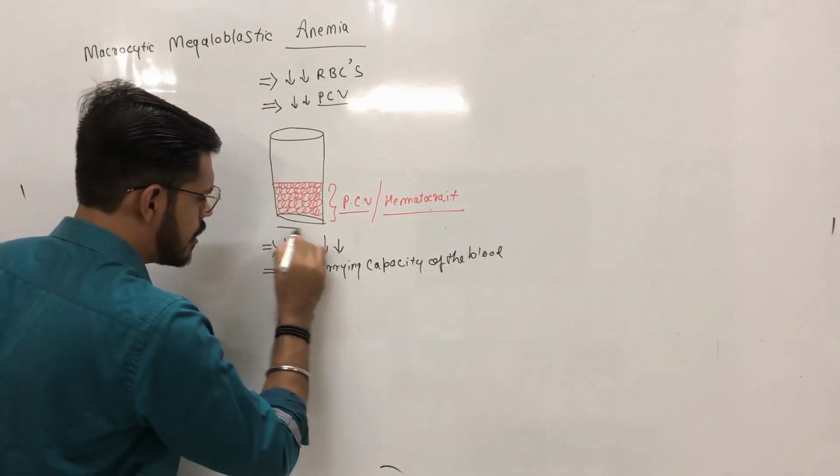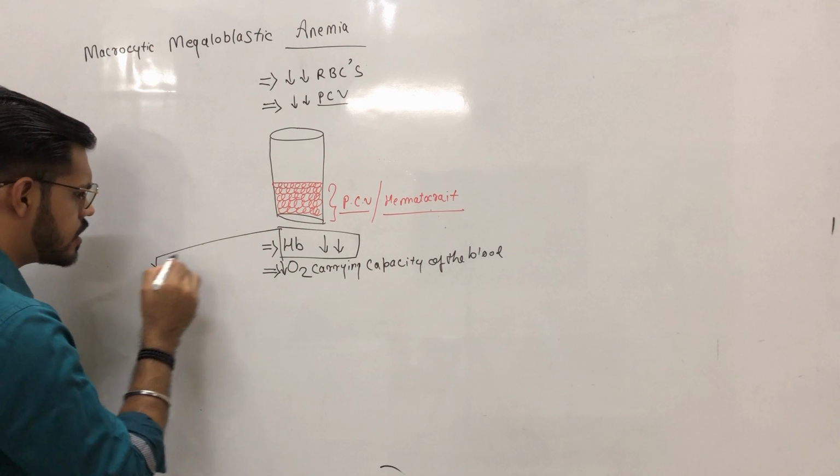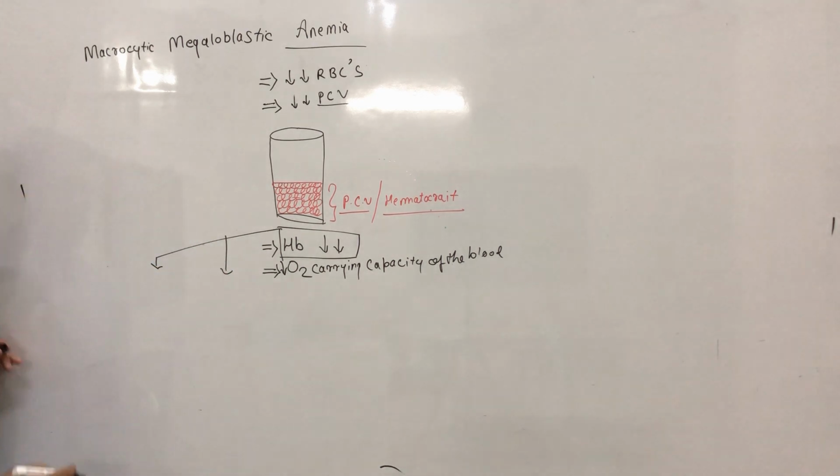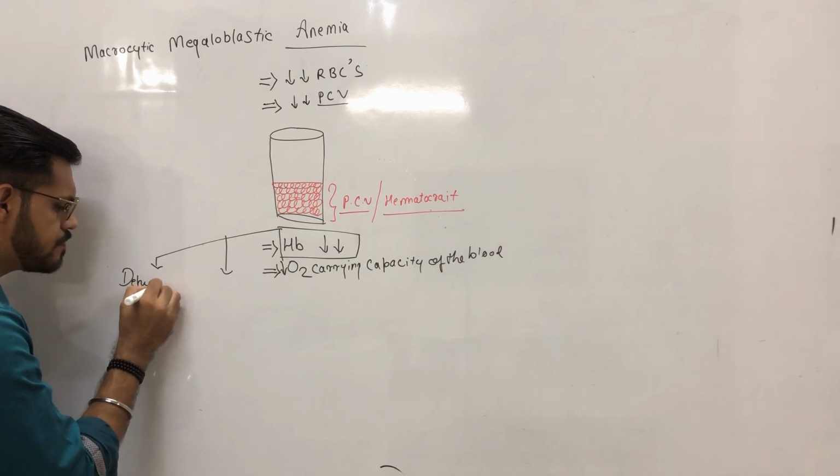Now, this hemoglobin content is also reduced in two other conditions. In the first condition, there is dehydration.